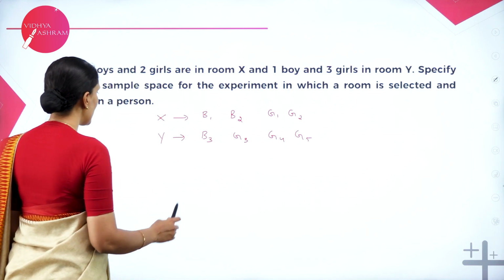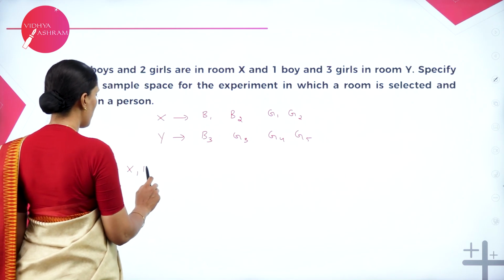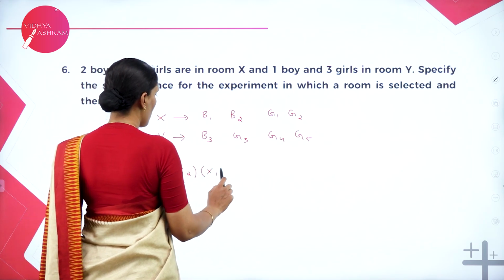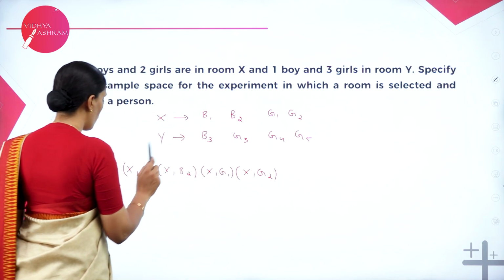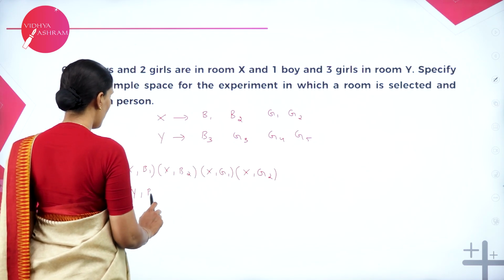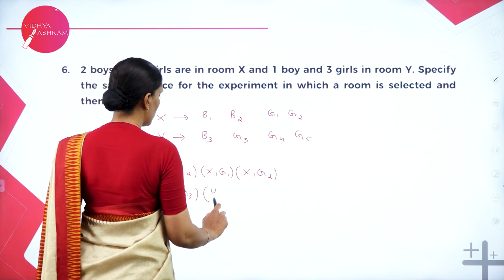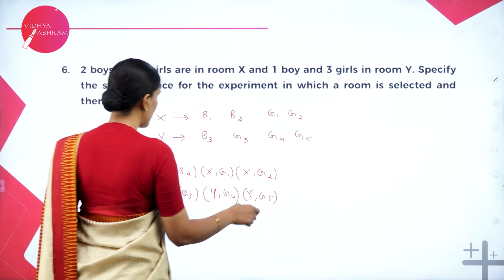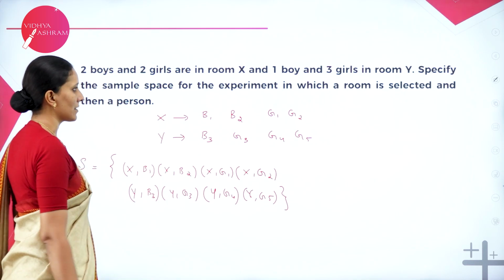So now we can select a room first, X, then the person. It may be X comma B1 or X comma B2 or X comma G1 or X comma G2. Suppose I select room Y, then in room Y I can again select any one of the persons. It may be B3, G3, G4 or G5. So these are the outcomes. This is the sample space.